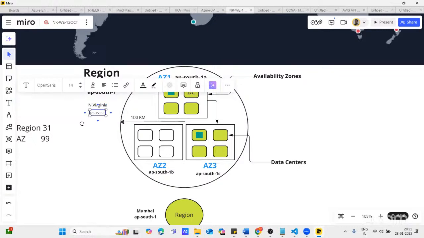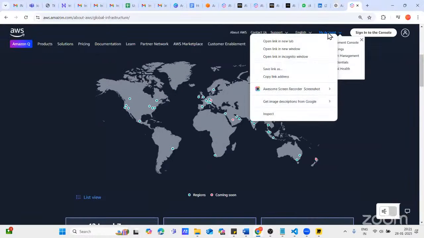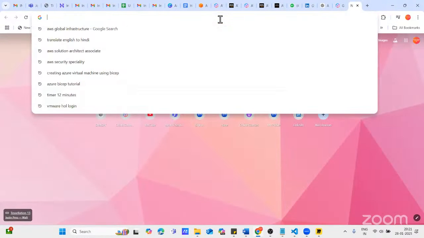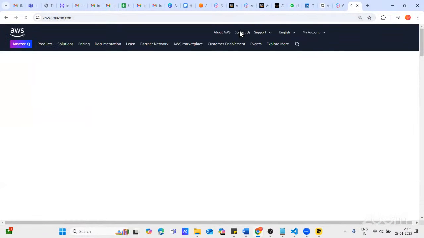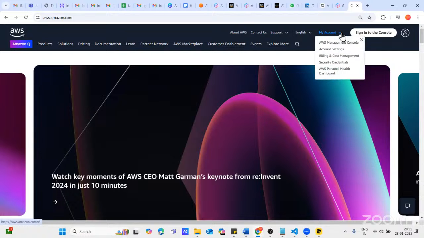But from where will you see all these things? You simply log in to your AWS account. Whenever you create any infrastructure in AWS, you always choose a region. Let me show you from where you can see. You go there, just a minute, the AWS Management Console.